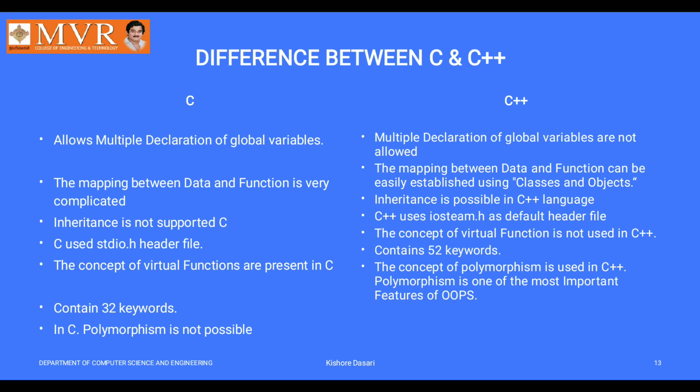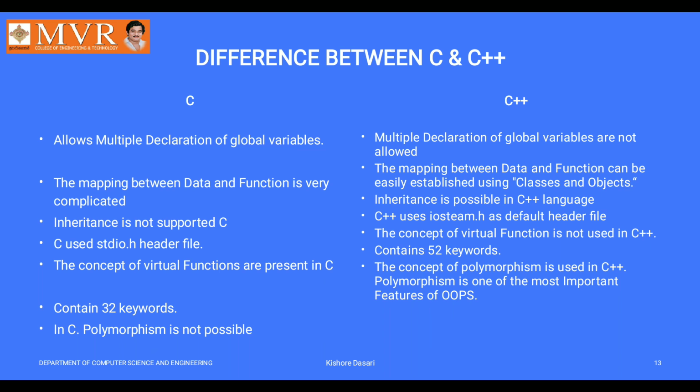C programming language has header files like stdio.h, but C++ has iostream.